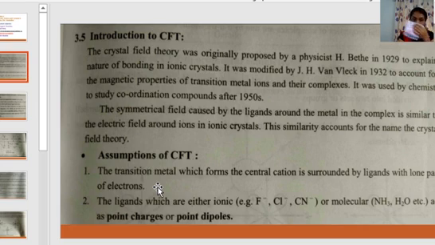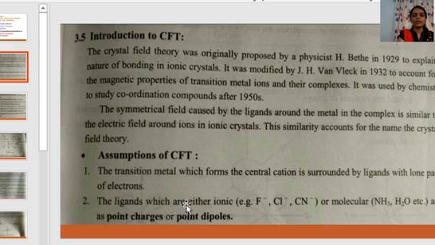Most of the time, all the metals are positively charged. Hence, the transition metal forms the central cation and is placed in the center, and it is surrounded by the ligands. Ligands can be anionic or neutral. They may have a negative charge on them or they may be neutral.